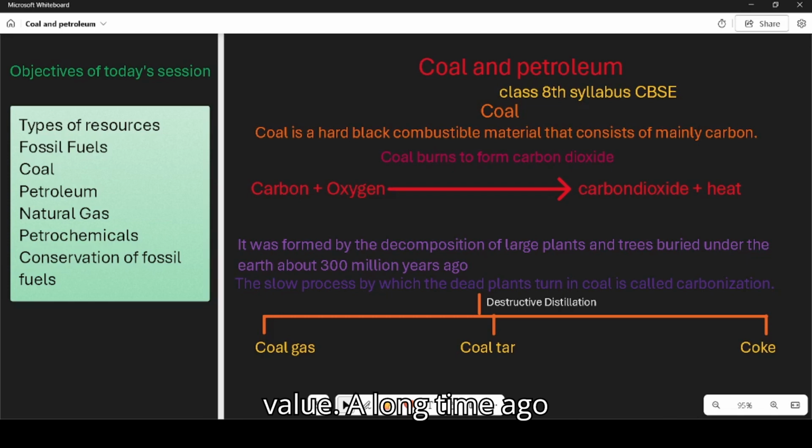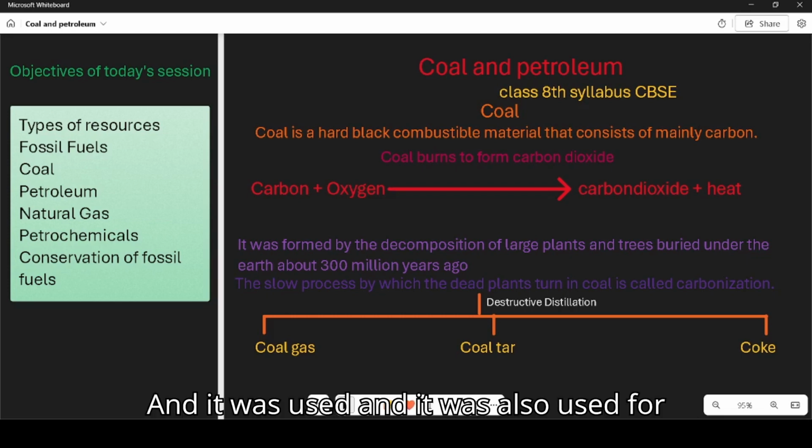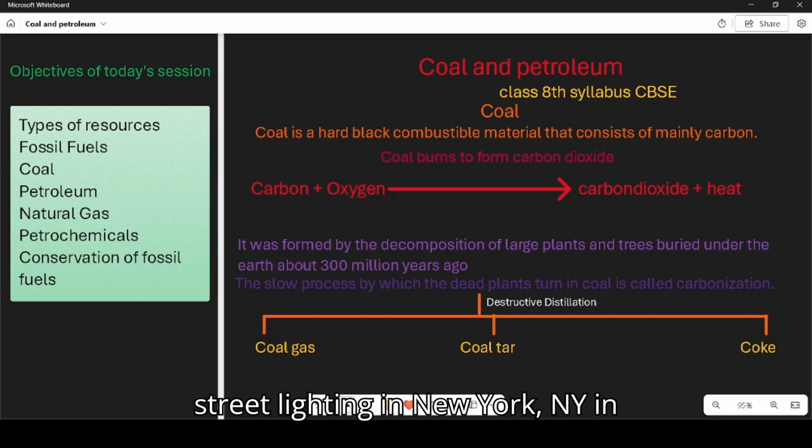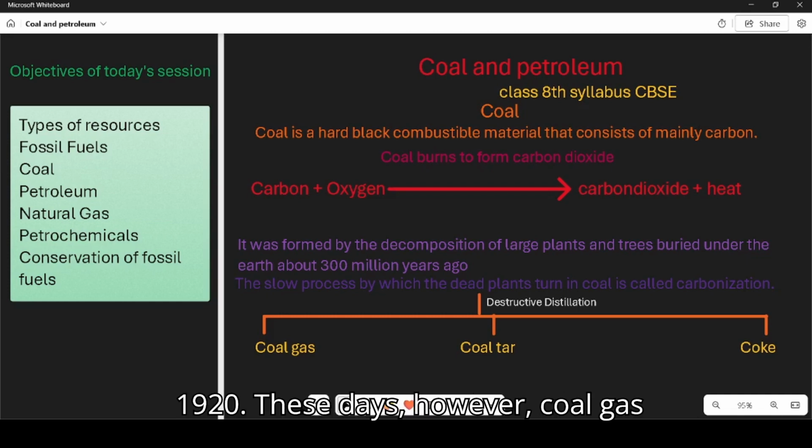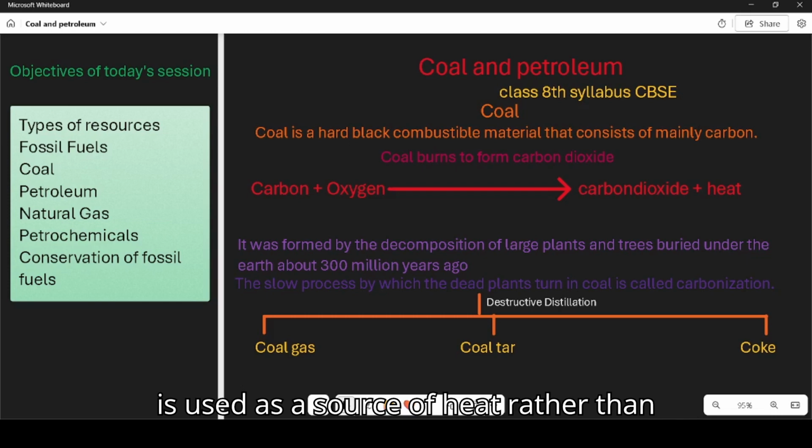A long time ago, coal gas was used for street lighting in London in 1810, and it was also used for street lighting in New York in 1820. These days, however, coal gas is used as a source of heat rather than light.